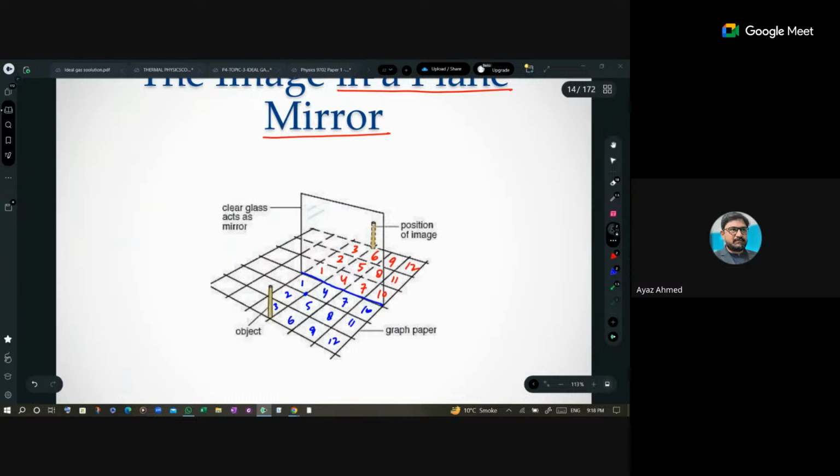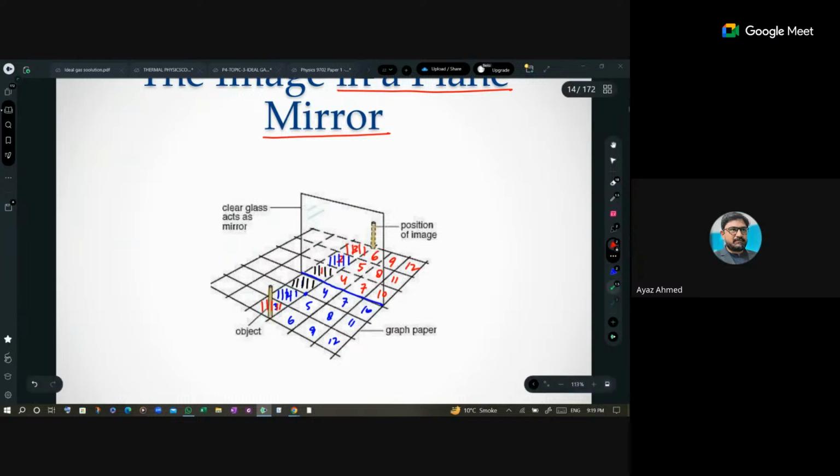My question is, if I say that this block would appear over here, this block will appear over here in the mirror, and this block with an object will appear over here, are you people agreed? Yes, sir.